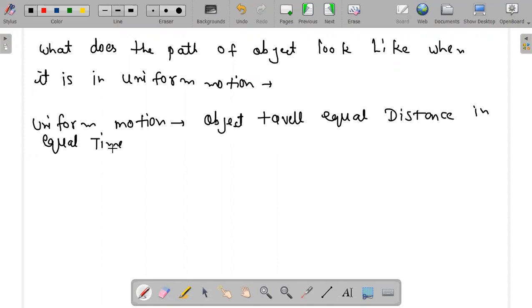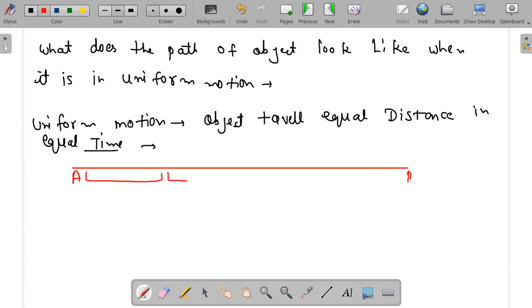That is known as uniform motion, equal distance in equal time. So I'm drawing that here. These are 2 points, A to B, and I'm making 4 fractions. Total length is 16 meter. This is 4 meter, this is 4 meter, this is 4 meter, and this is 4 meter.